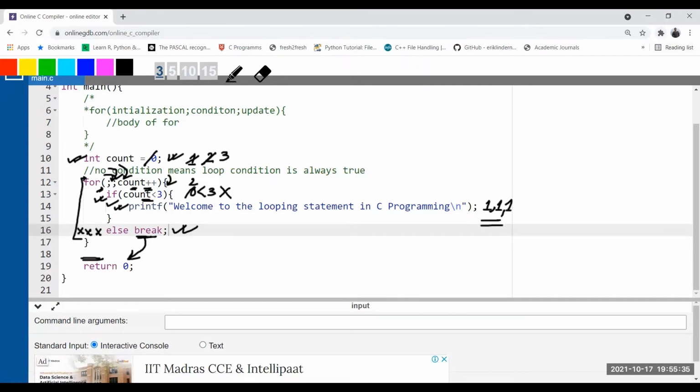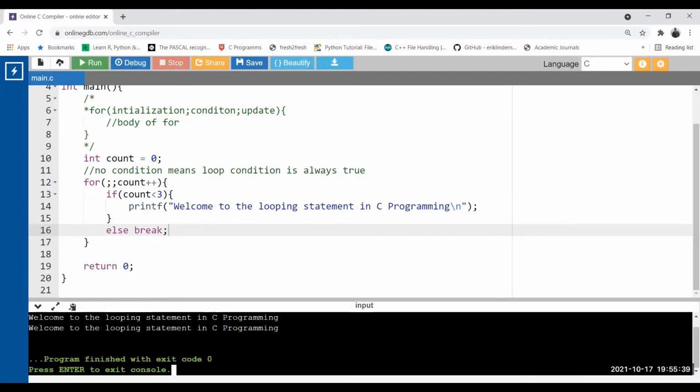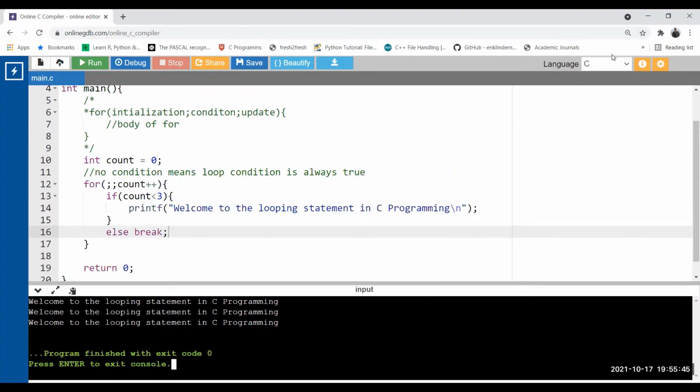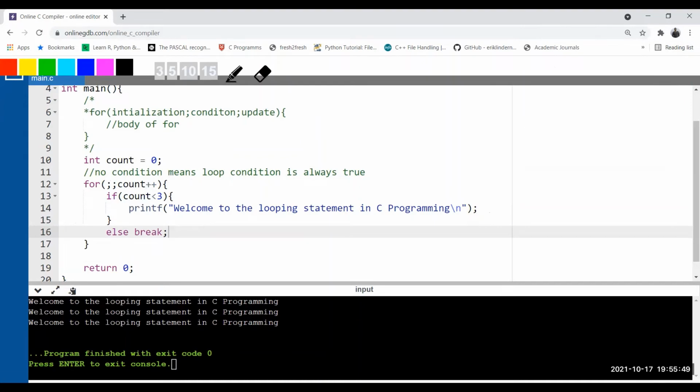Let us check our output. See, 3 times we get the output. How have we now implemented the condition? We have implemented the condition with the help of an if block inside the body of the for loop, so that my loop can be controlled. It cannot be infinite.